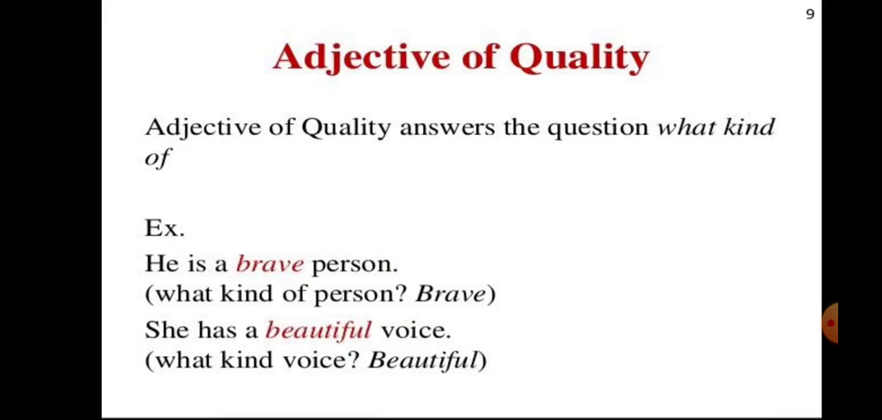Example: he is a brave person. In this sentence, the word brave is an adjective of quality. It tells us the quality of the pronoun he. Also, the word brave gives the answer to the question what kind of person. Next is she has a beautiful voice. What kind of voice does she have? Beautiful. So, the word beautiful is an adjective of quality. It tells us the quality of the pronoun she.